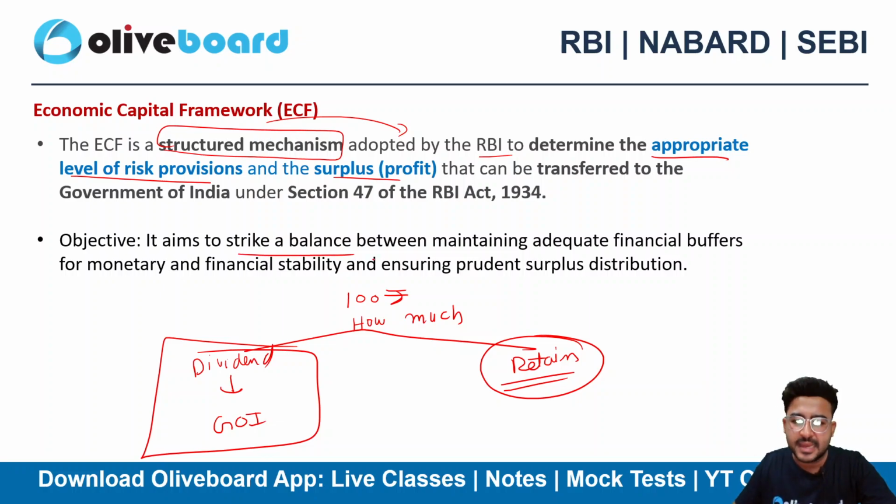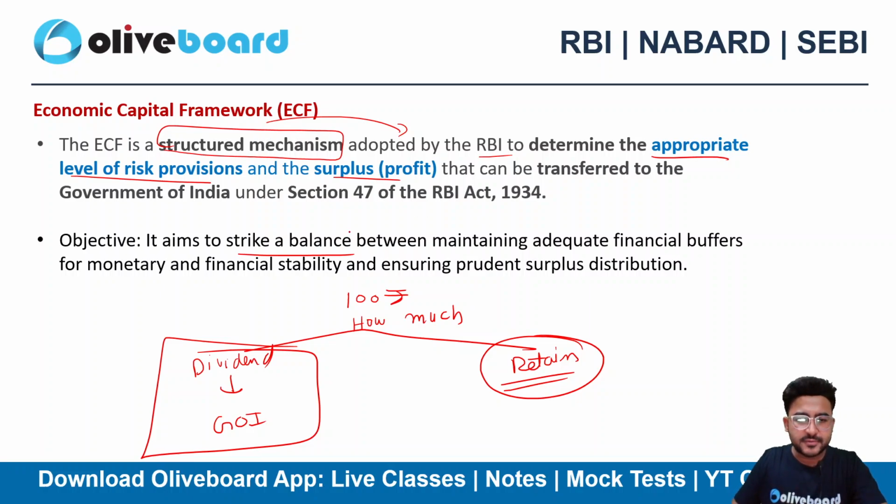What is the objective? To strike a balance. Look, there should be a balance, right? You cannot distribute the entire 100 rupees to the Government of India. Ki lo sab 100 rupee. Nahi. That doesn't work in the long run. You need to create a certain buffer as well to absorb any kind of contingent shock, right?